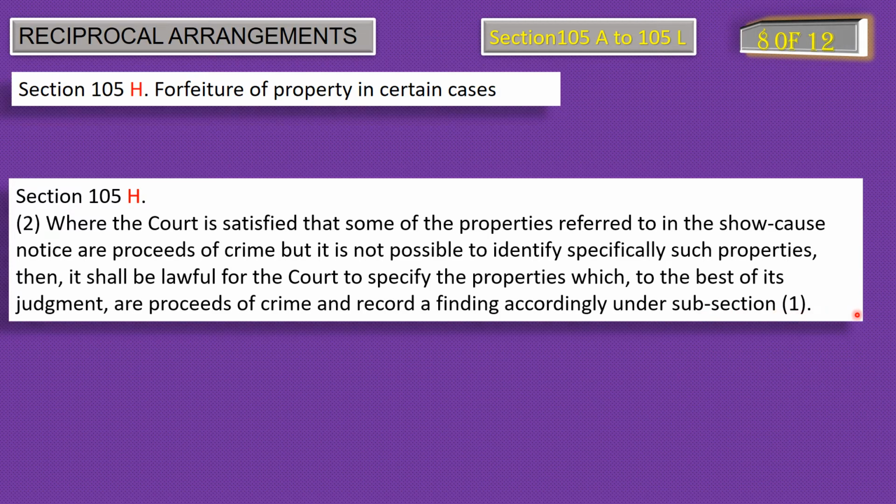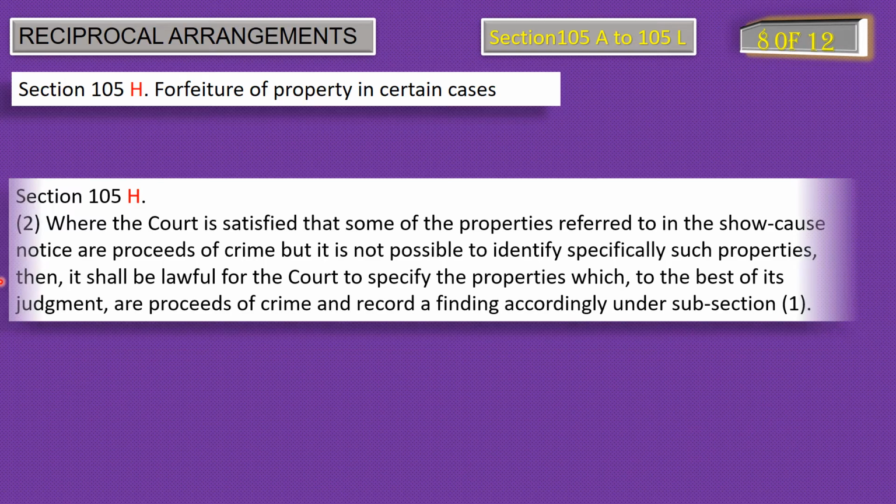Subsection 2 of section 105H is speaking about a situation where there are a number of properties, but some of them are from the proceeds of crime and cannot be specifically identified. In such a case the court can take a decision accordingly, as per the records, on which property to term as proceeds of crime.